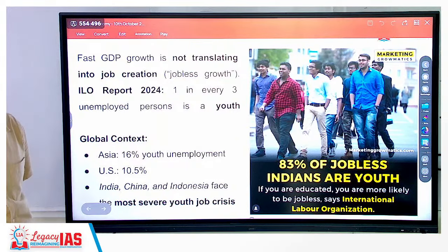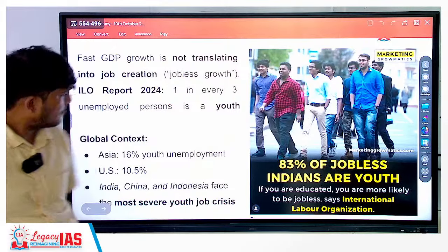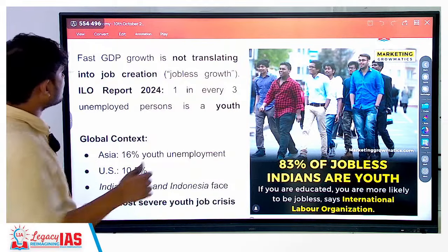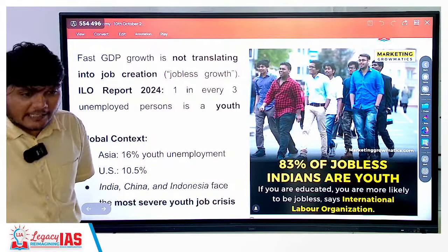Because US capital output ratio is more and India's capital output ratio is less. This is one of the reasons. India's capital to output ratio: our output is less, our capital requirement is high, so India's capital output ratio will be higher. Technological advancements are very low. Capital output ratio for India will be high.